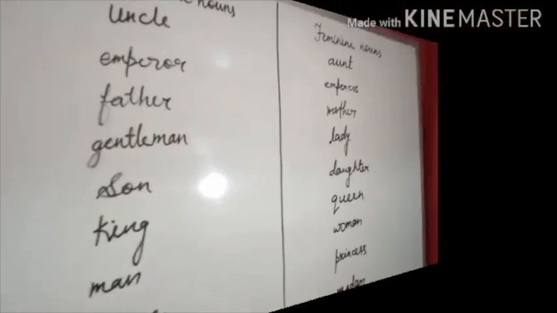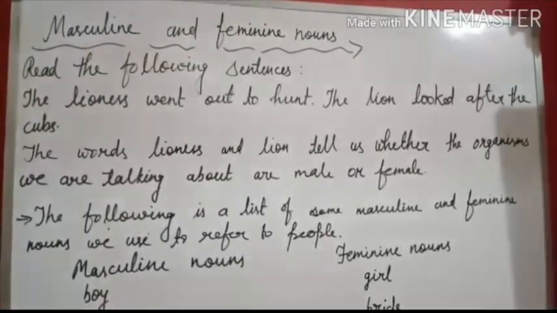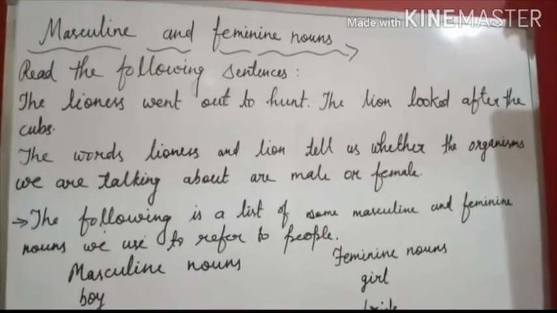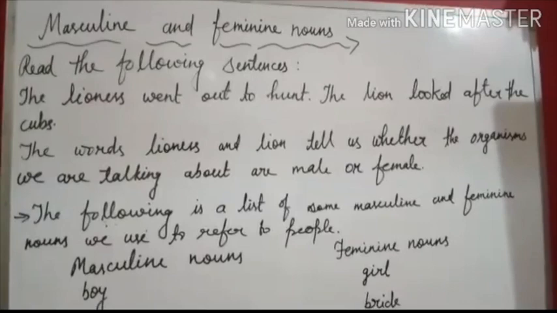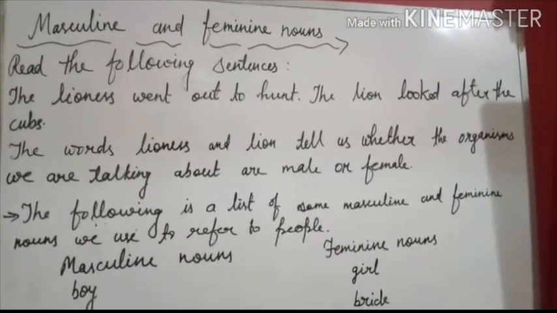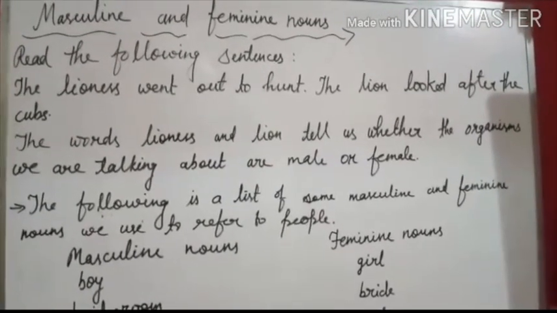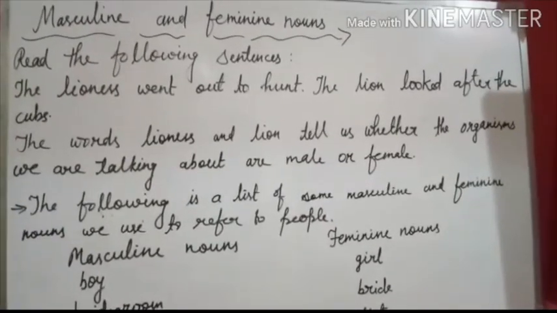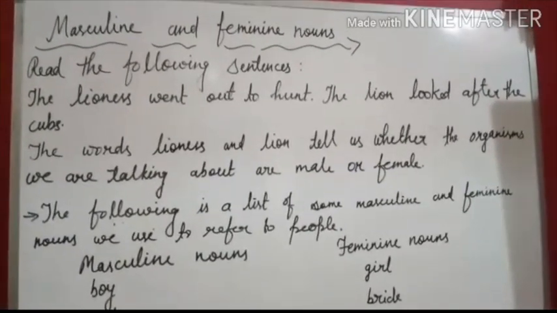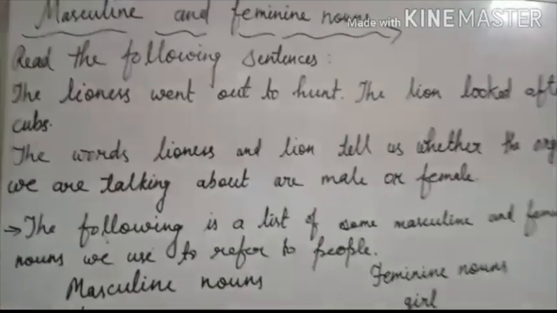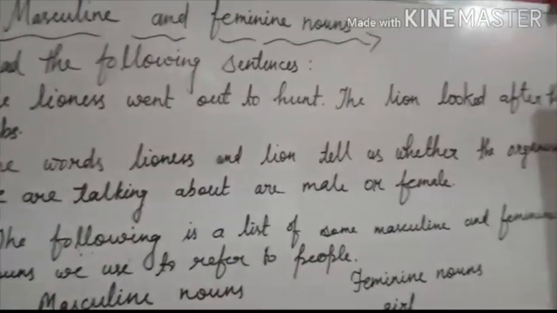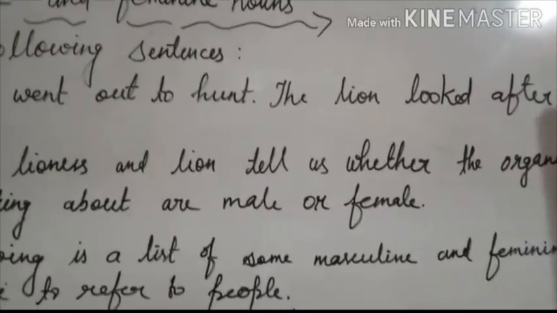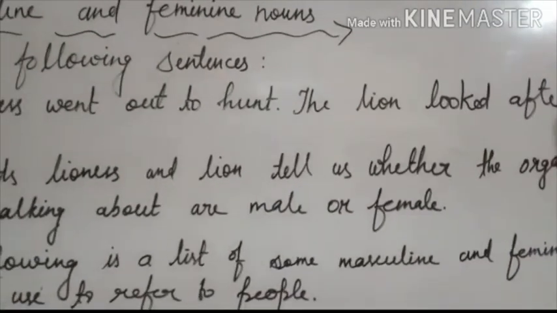Now we read ahead. We read about the common noun, masculine and feminine nouns. Read the following sentences. The lioness went out to hunt. The lion looked after the cubs. The words lioness and lion tell us whether the organism we are talking about is male or female. Here the word lioness is a female name, so it's a feminine noun, and here the word lion is a male name, so it's a masculine noun.